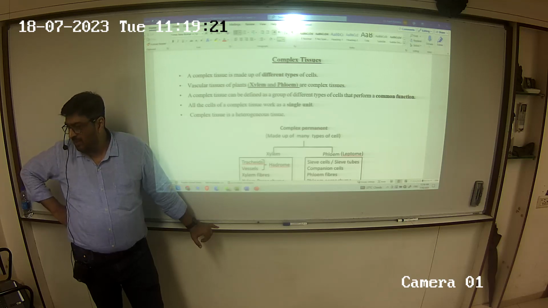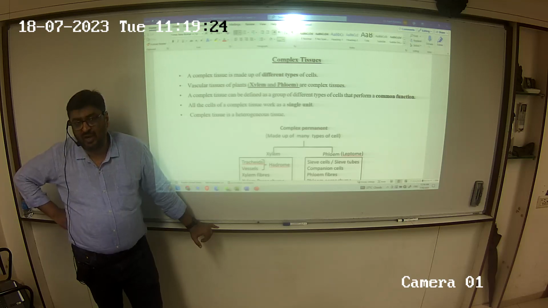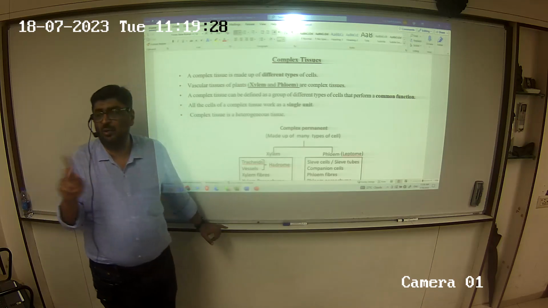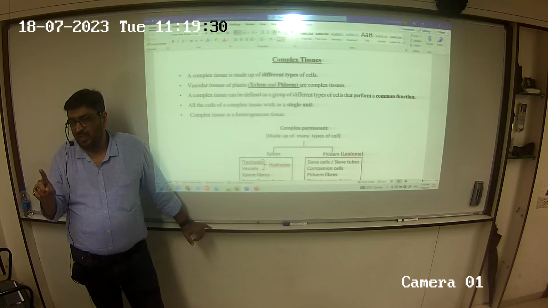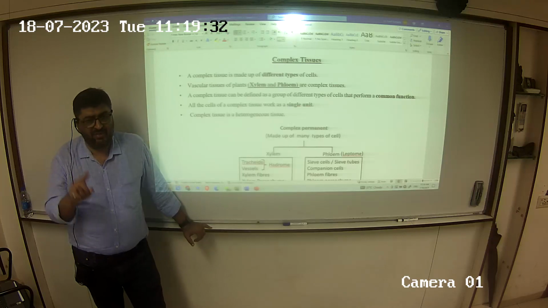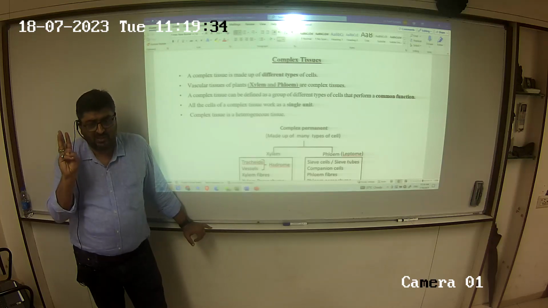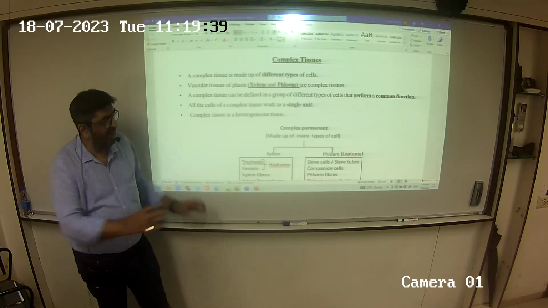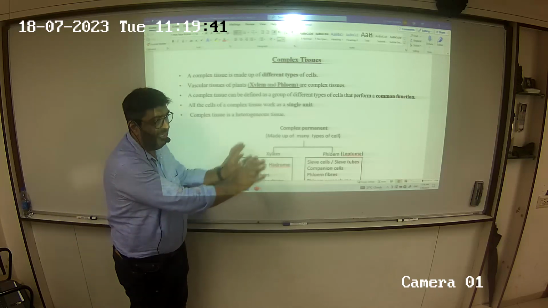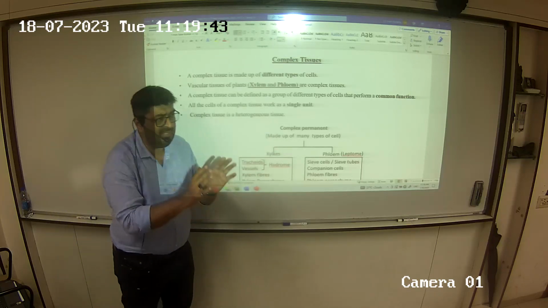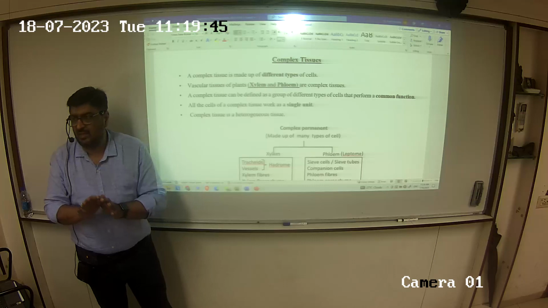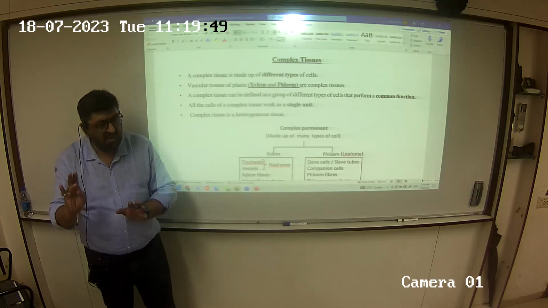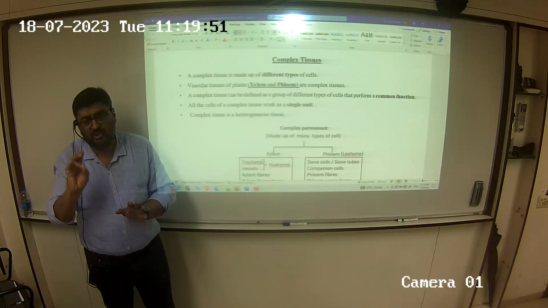The non-vascular are Thallophyta and Bryophyta, which do not have xylem and phloem. Xylem and phloem are present in only three groups of plants: pteridophyta, gymnosperm and angiosperm. So our topic for today is xylem and phloem, and the plants under consideration are only these three groups: pteridophytes, gymnosperms and angiosperms.